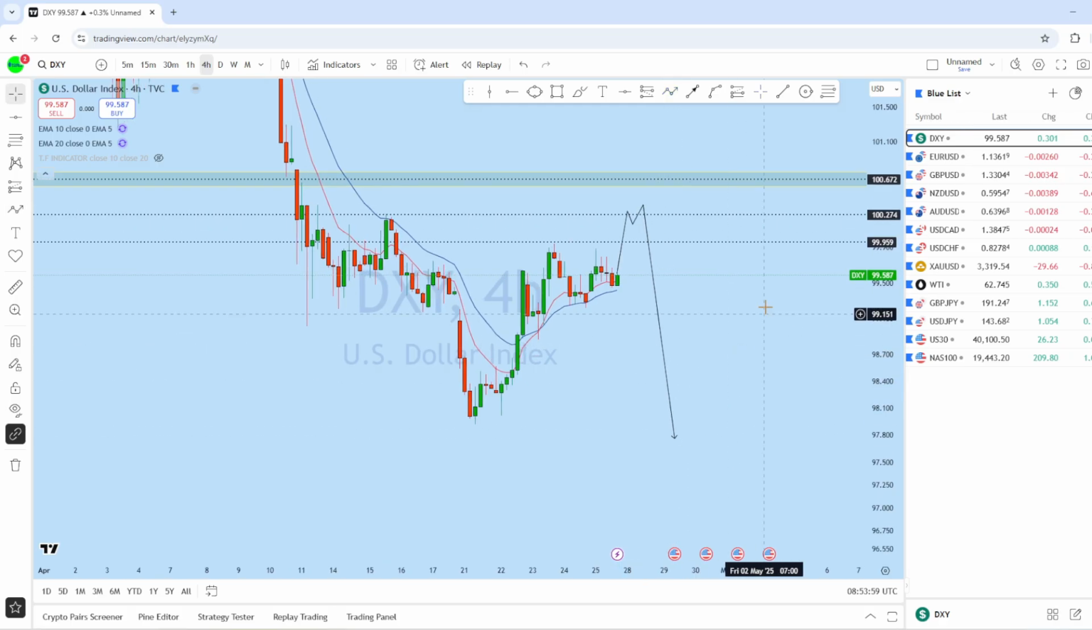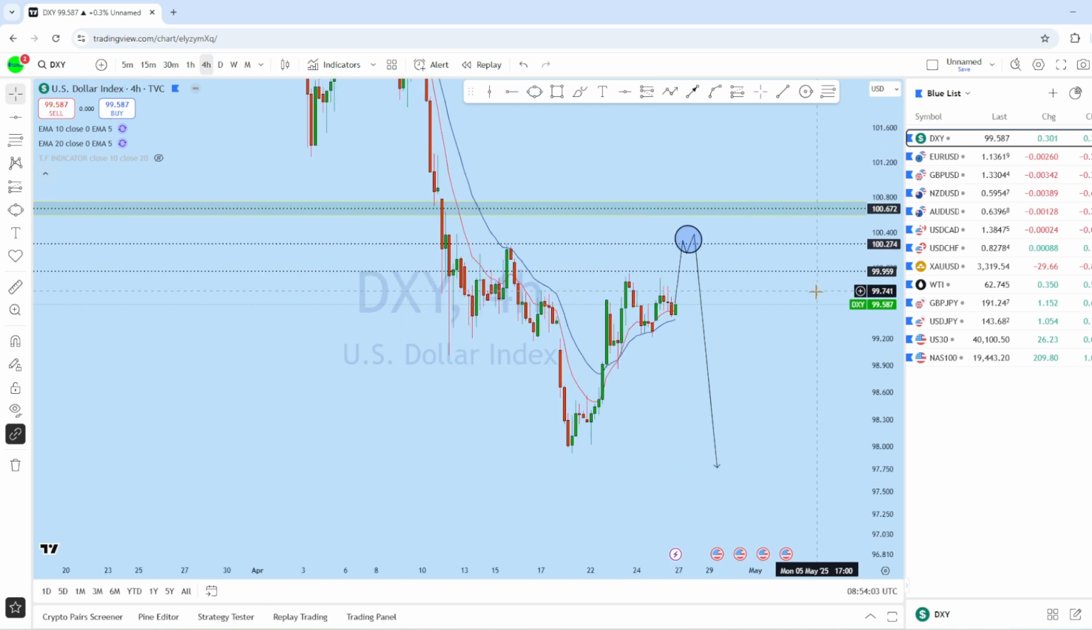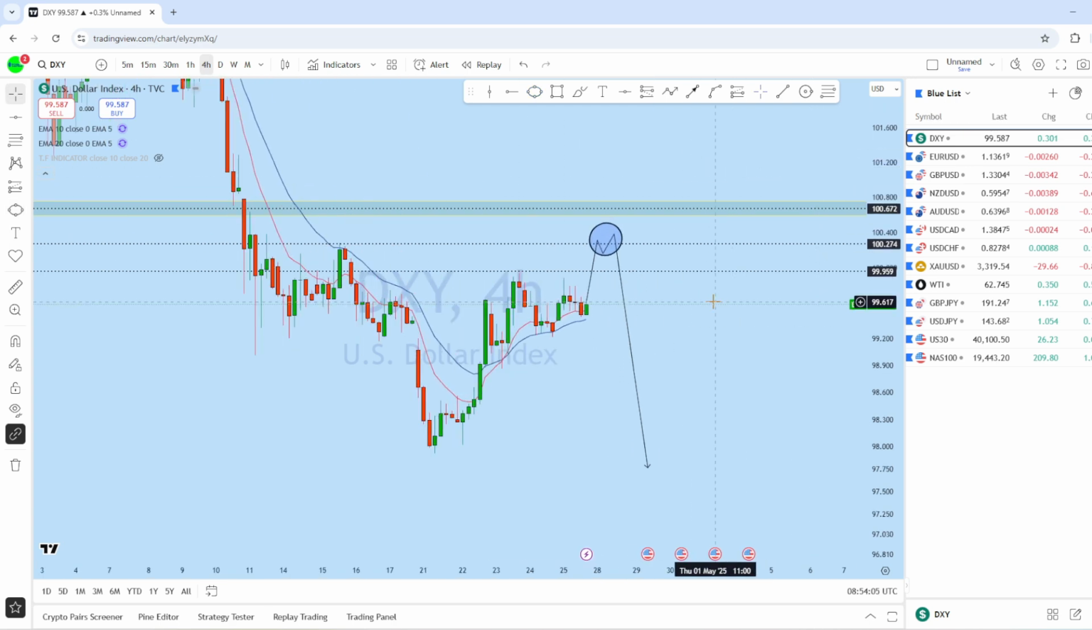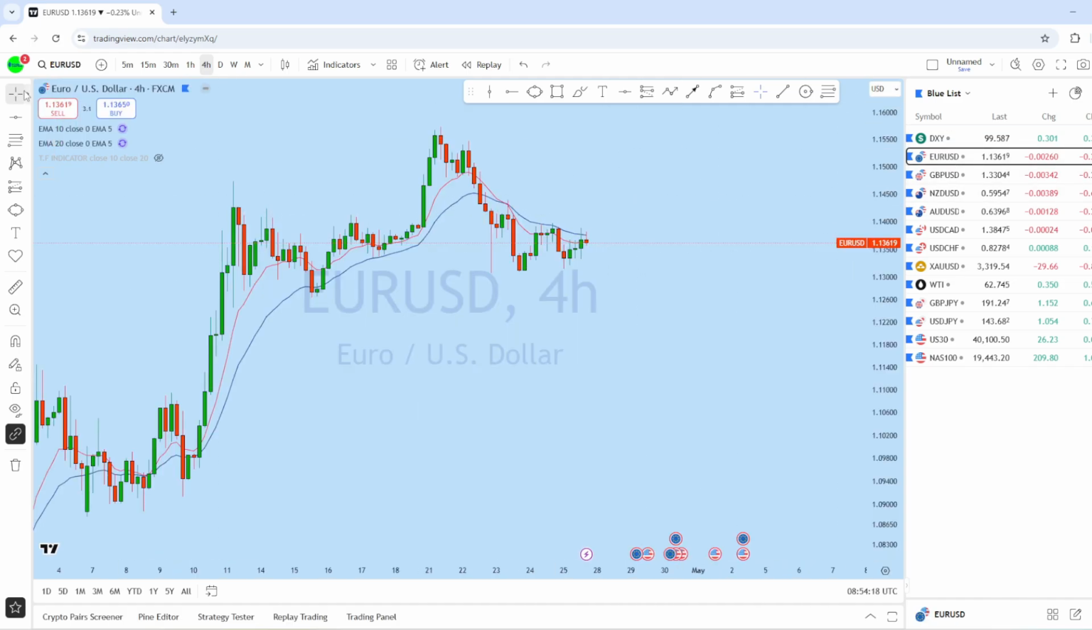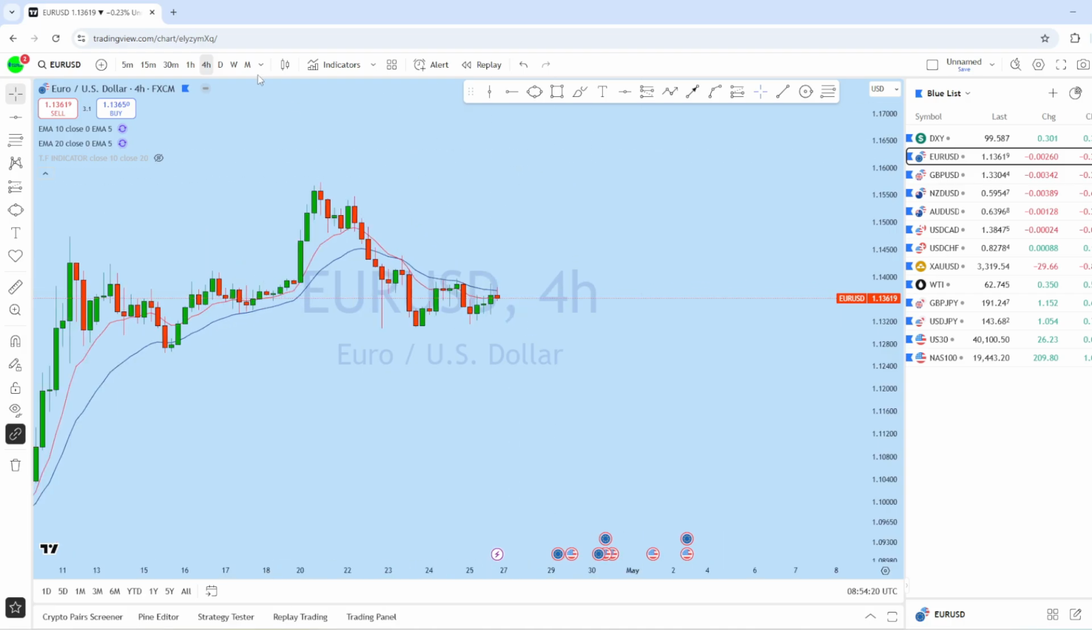This could be the wave for this upcoming week on DXY. So as soon as we find a suitable entry along this direction, we can look for a potential entry opportunity based on price action confirmation. Now, based on DXY, let's look at starting with the euro dollar. Let's see what kind of trading opportunity we might have.